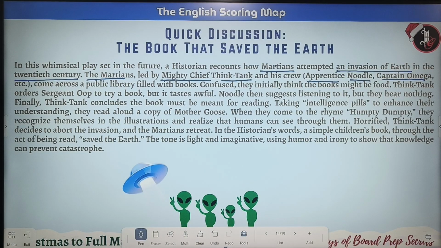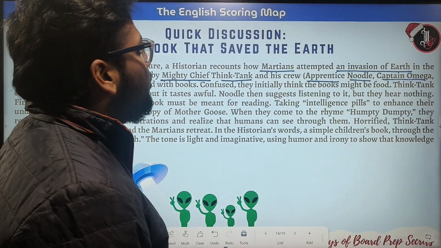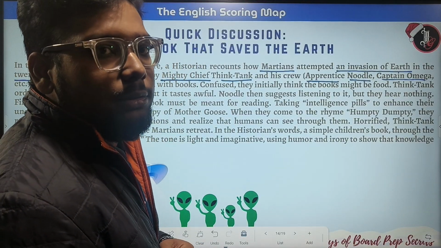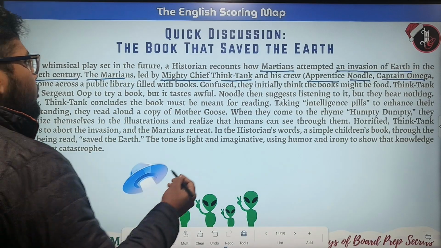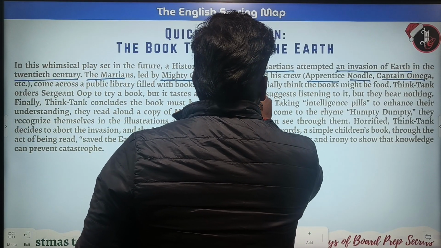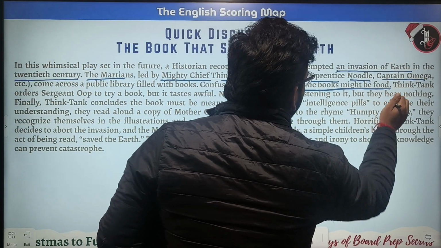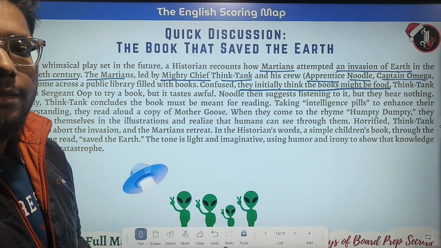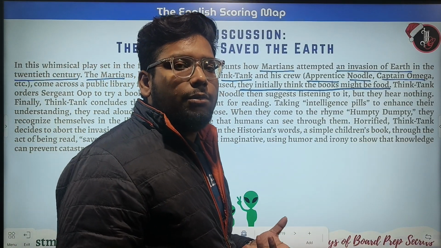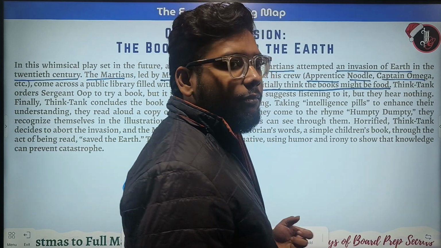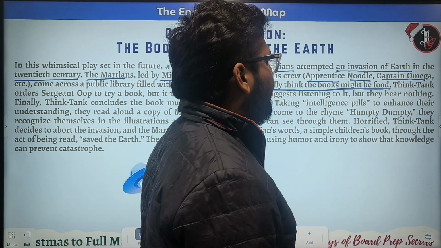They come across a public library filled with books. Confused, they initially think the books might be food. So the Martians were confused and thought that the books were food. They are assuming the books are food.